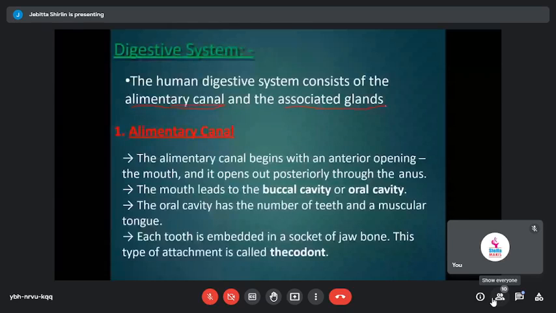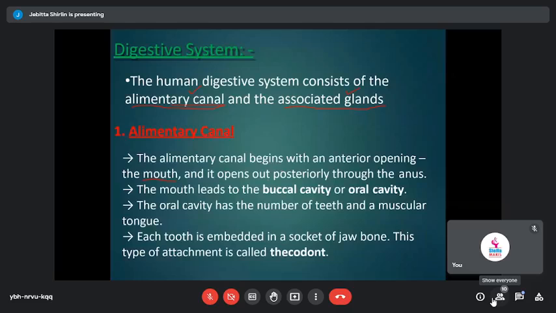Your alimentary canal begins with an anterior opening, and that is what is called the mouth. It is the opening to the outside, and it opens posteriorly through the anus. So the mouth is in the anterior region and the anus is in the posterior region. The mouth is the starting point and the anus is the ending point.